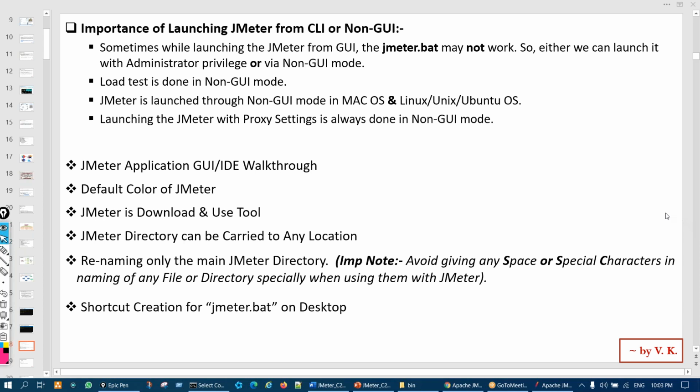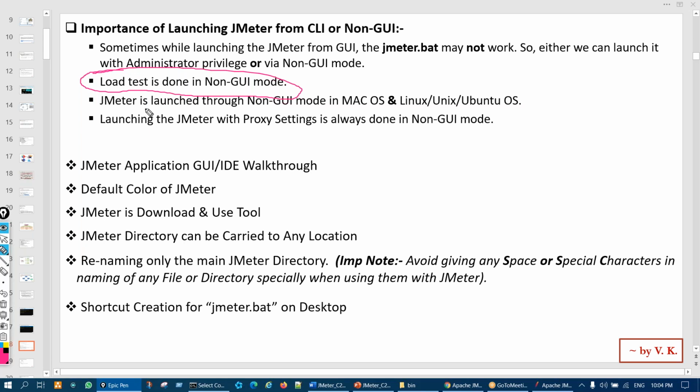Then load testing. Obviously we are going to put the load. That is why we are learning performance testing, putting the load, 1000 users, 2000 users, and testing whether my application can sustain that many user load or not, and whether it's giving fast response time or not.